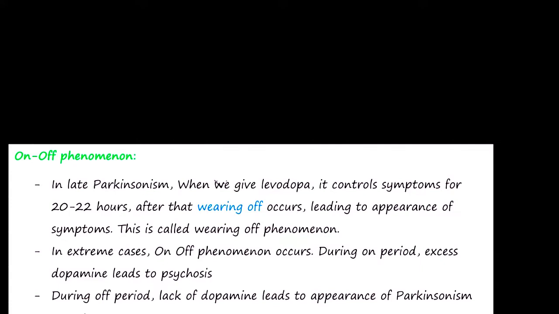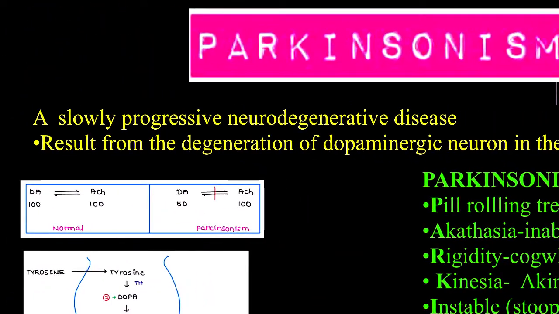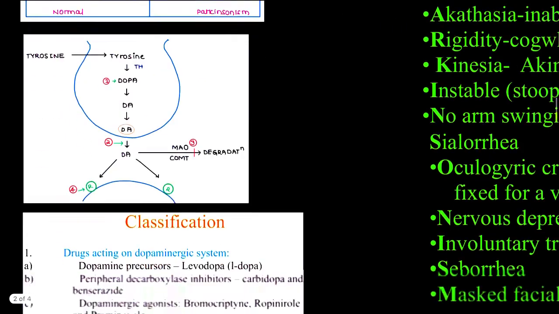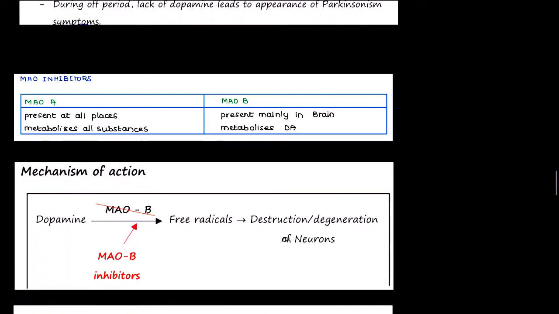There may be certain factors that were causing this degeneration of dopaminergic neurons. Levodopa and carbidopa were not doing anything to correct this degeneration. But here you can see what MAO is doing: it was degrading dopamine into free radicals, and these free radicals were responsible for destruction and degeneration of neurons. So the above drugs were just for getting relief from symptoms, but here we are going to treat the main cause.